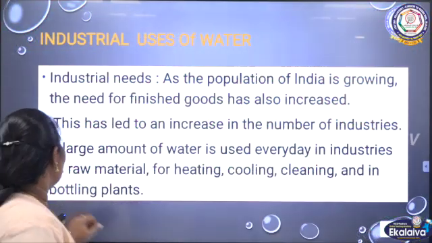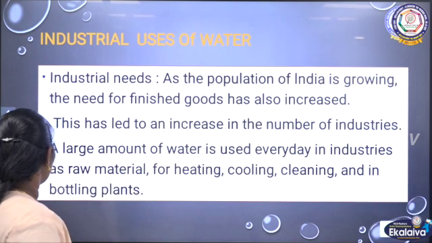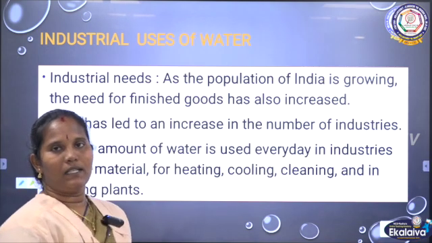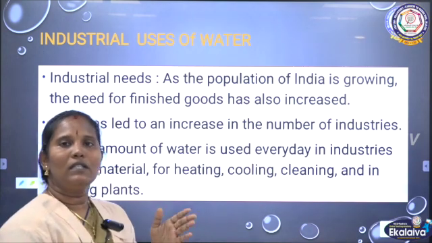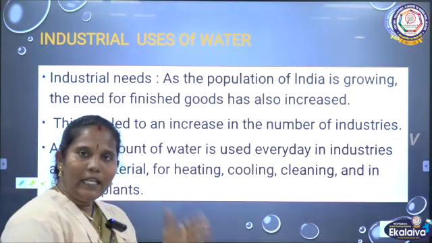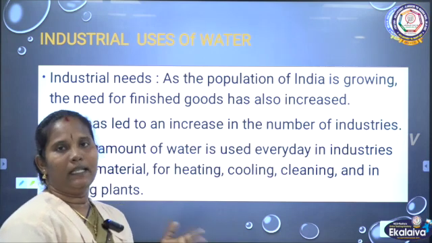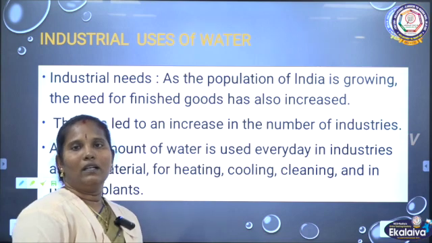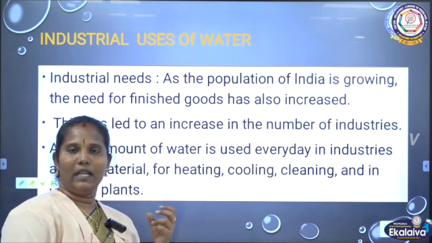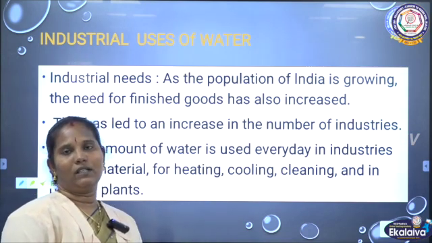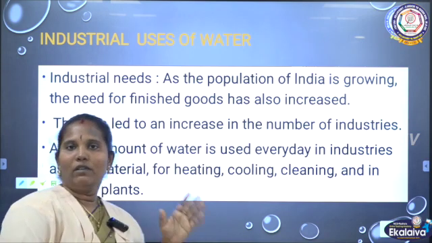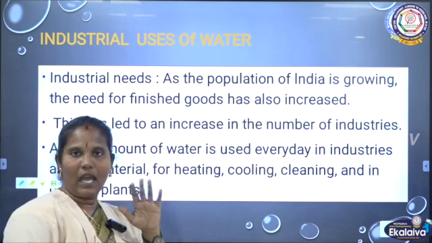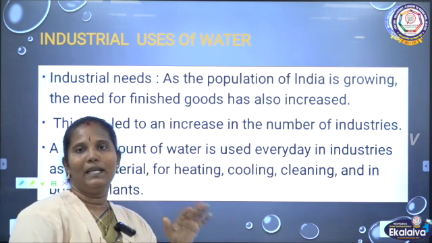The next one is industrial uses. We know that population is increasing. If the population is increasing, the needs of the people also increase. They need basic needs: food, water, and living place. Everything they need to sustain their life cycle. So as the population increases, the needs also increase, and they have to get the complete things.